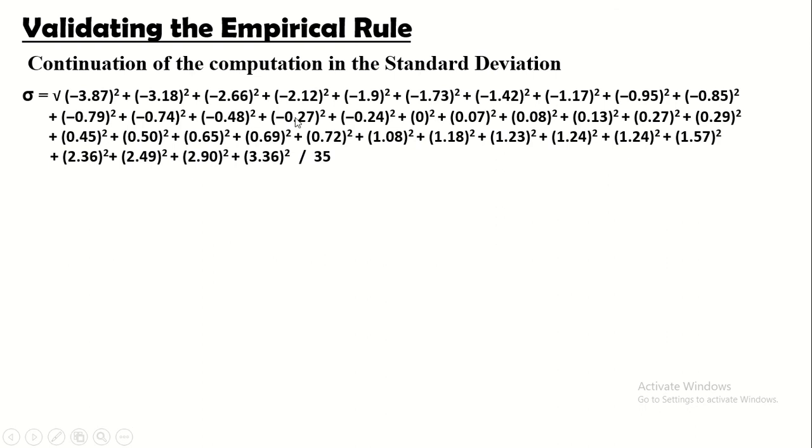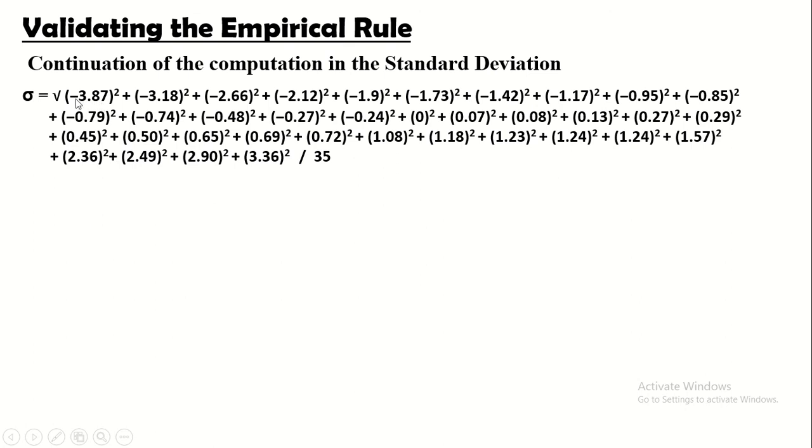Ang susunod natin gagawin is i-squared natin ito. Ibig sabihin, itong number na ito, i-multiply sa kanyang sarili. Yun yung ibig sabihin nun, yung quantities, yung squared na yon. Negative 3.87 times negative 3.87. Hindi po negative 3.87 times 2. That is wrong. So, negative 3.87 times negative 3.87.